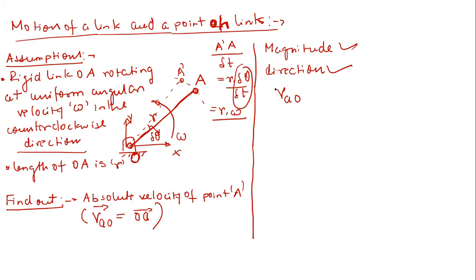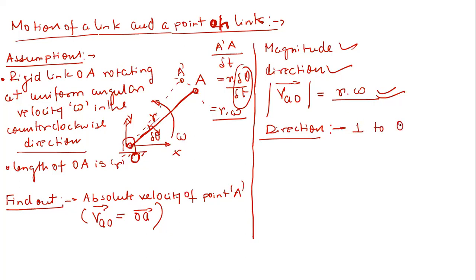Okay, very good. So see, for the V_AO vector, the magnitude is known to us. That is R omega, right? And what will be the direction? The velocity of this point A will be perpendicular to this link OA. This is very obvious, and I don't think I need to discuss it too much. We all know that A is moving tangentially relative to this point O. So the velocity of point A will be perpendicular to this link OA, so the direction will simply be perpendicular to OA.